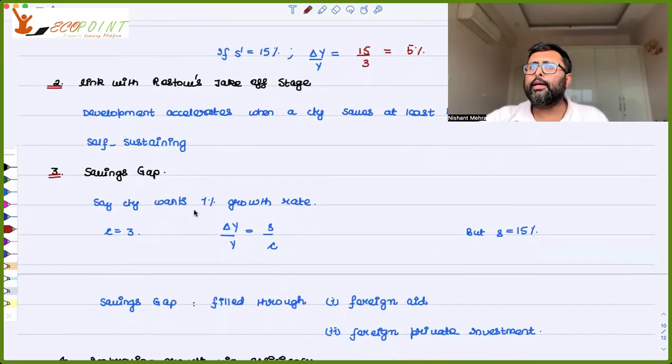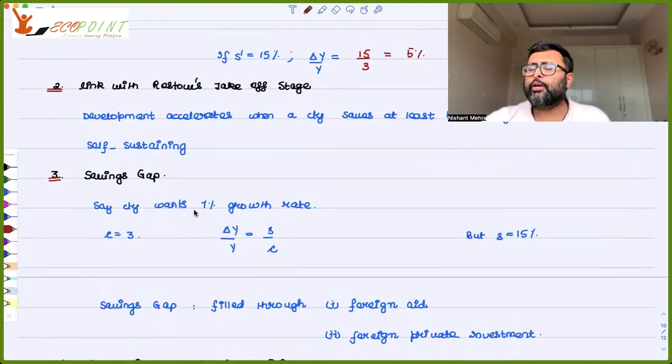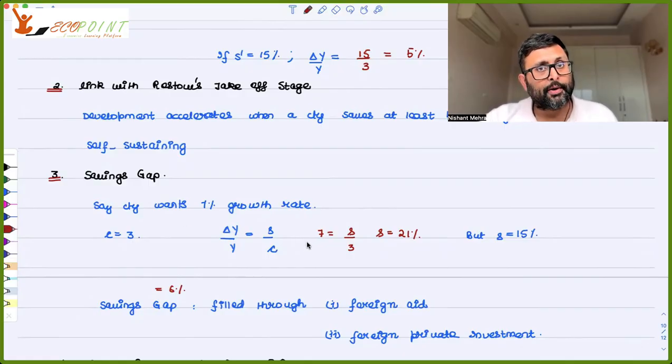Supposedly, the economy wants a growth rate of 7%, let's say, and the capital output ratio is 3. According to the Harrod-Domar equation, you need a savings rate of around 21%. But right now your savings rate is only 15%. So there is a savings gap of 6%. You wanted a 21% savings rate at this capital output ratio so that you can have 7% growth, but your current savings rate is only 15%. So there is a 6% savings gap. You need to fill this up.